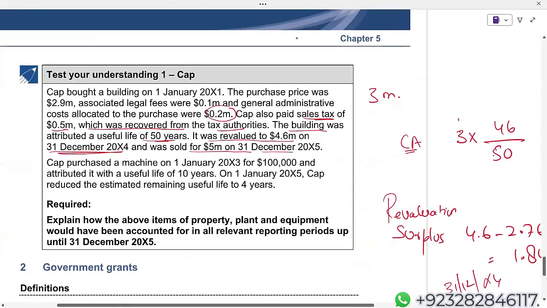After revaluation, you need to depreciate the asset over the remaining life. And every year depreciation is charged to the operating section. Initially, property, plant and equipment is measured at cost. Subsequently, two options are available here. They are going for the revaluation model. Depreciation expense is charged to the income statement, and which section? Operating.